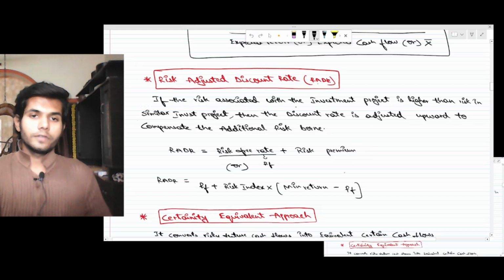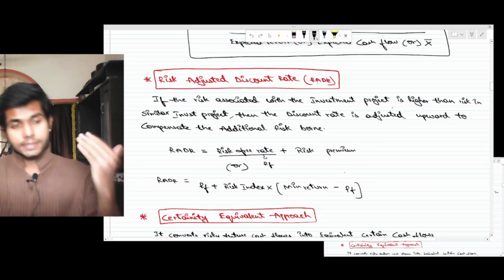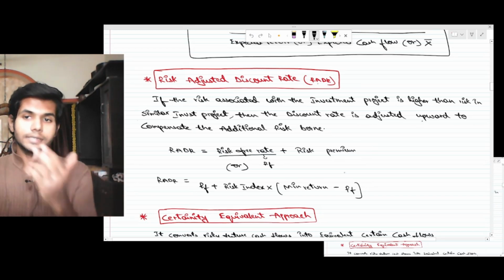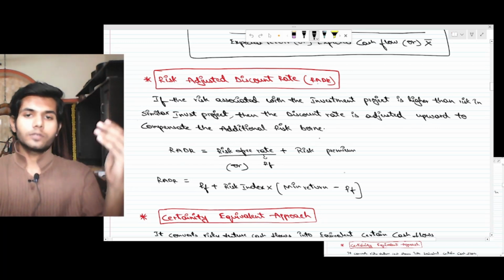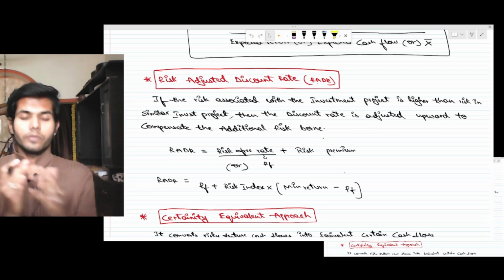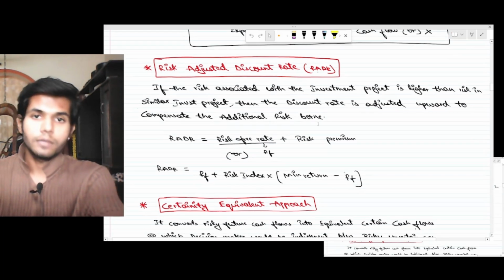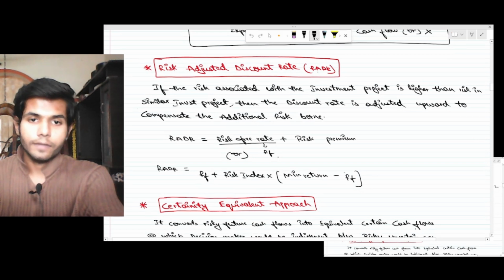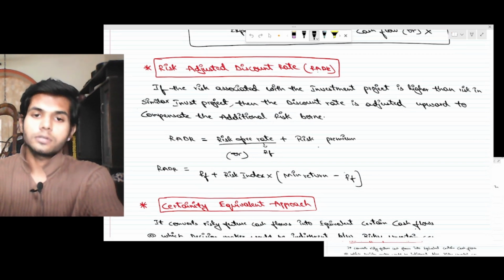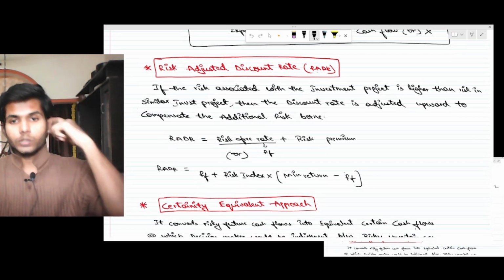So RADR: if the risk associated with the investment project is higher than the risk in a similar investment project, then the discount rate is adjusted upward to compensate for the additional risk borne. So it is the rate at which I'll be willing to accept the project of higher risk. This much return I'll need. So RADR equals RF, the risk free rate, plus a risk premium. How is this amount calculated? It is the risk index into minimum return minus RF.